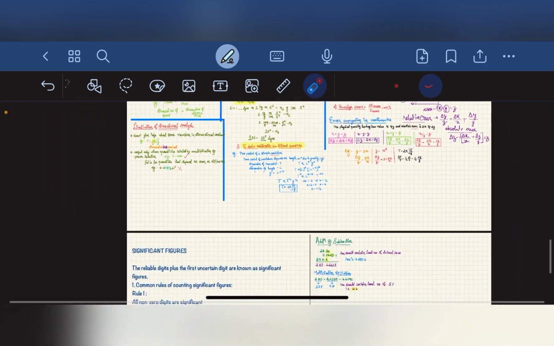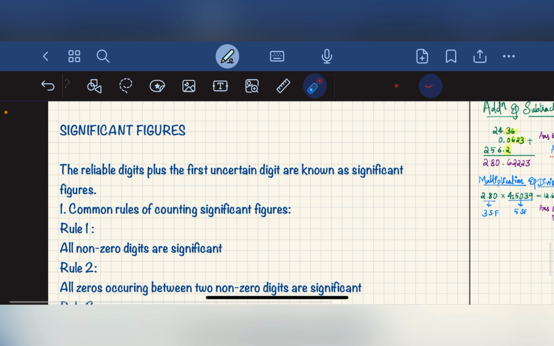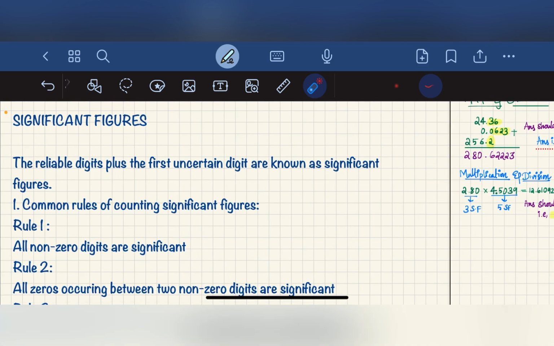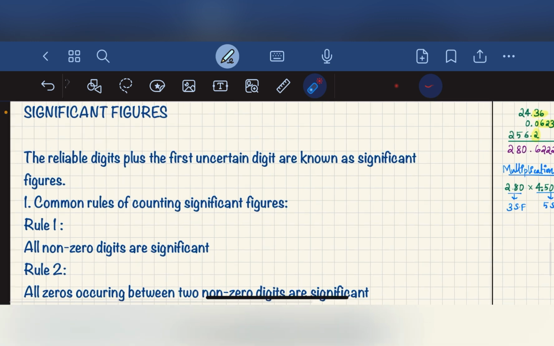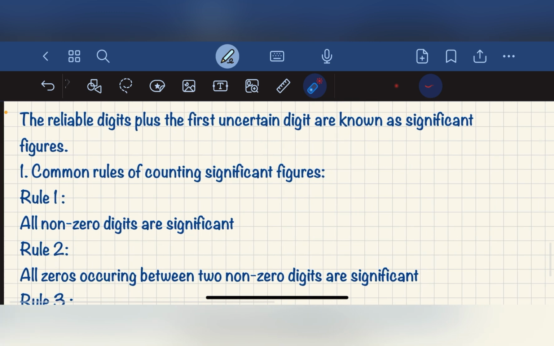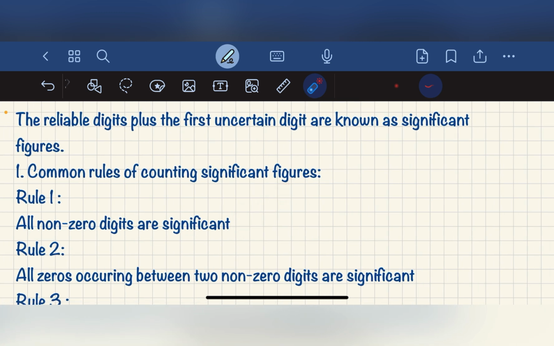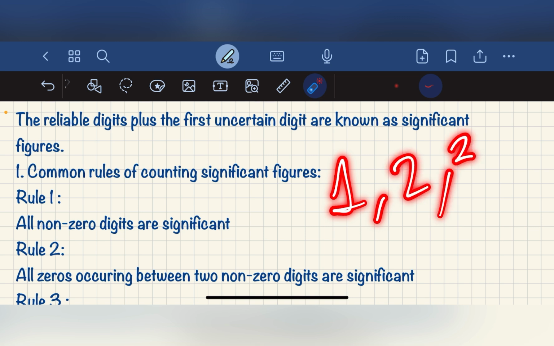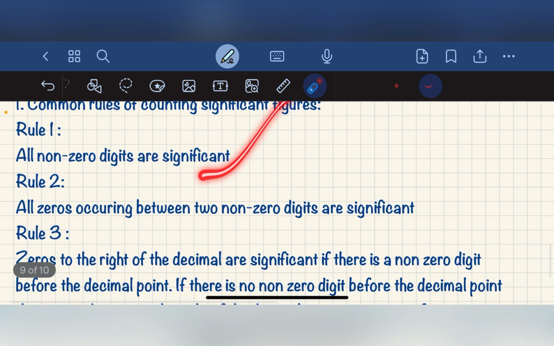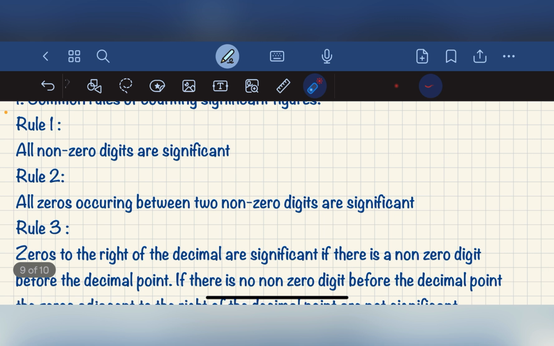Okay, and then significant figures. There are some rules to find the number of significant figures. The first rule is all non-zero digits are significant, that is 1, 2, 3, 4, etc. The second rule is all zeros between two non-zero digits are significant.